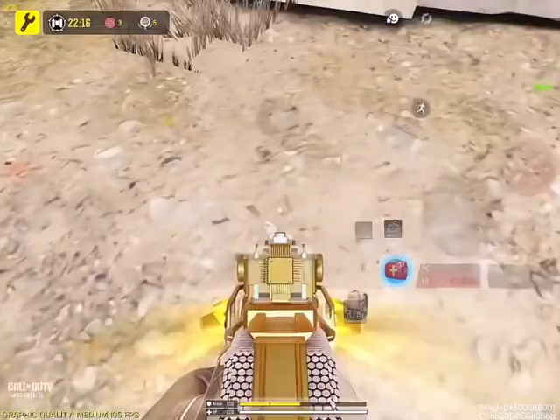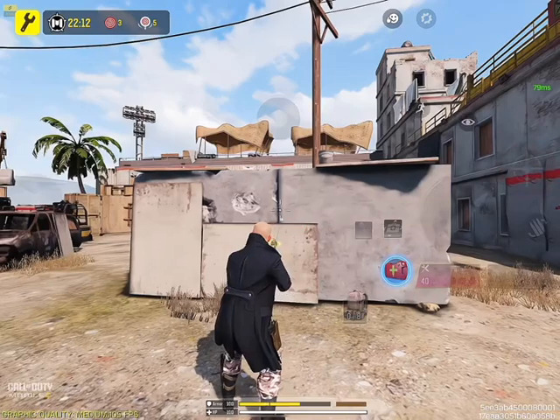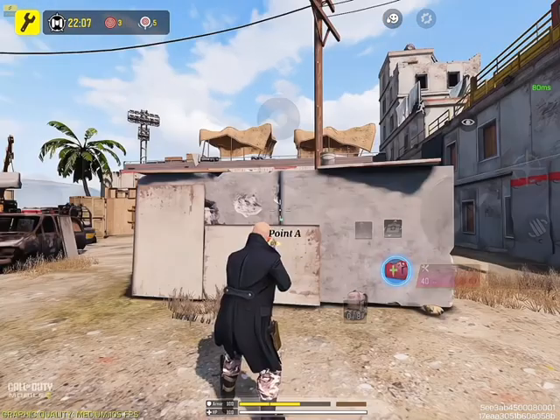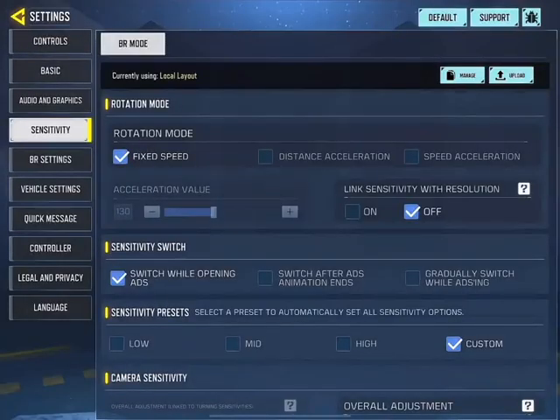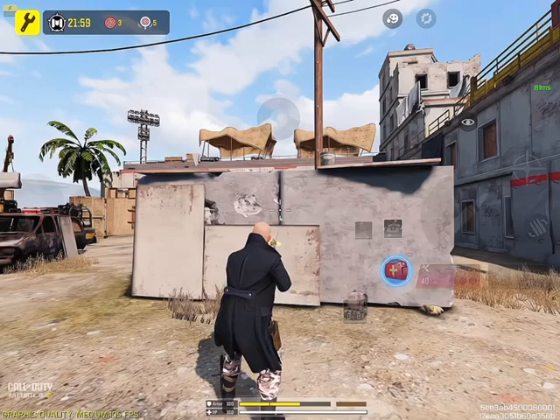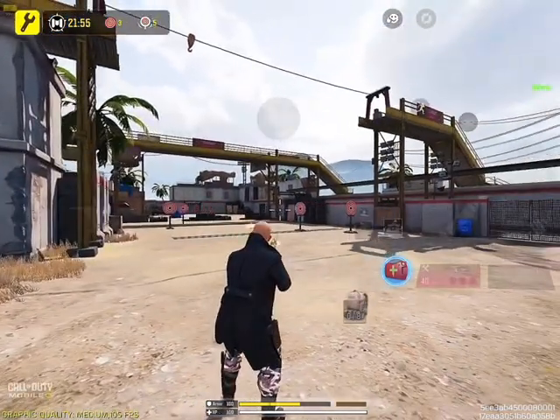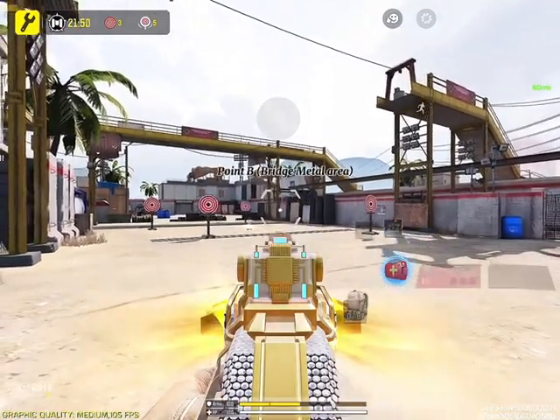I'm going to explain this really simply with 3 different acceleration values. We're going to place the crosshairs right between these lines. We'll call this area point A. We'll now turn the acceleration value all the way down to 0, then swipe slowly from the center of my screen to the end. At the end of the swipe, this is where we got to. Let's call this area point B.